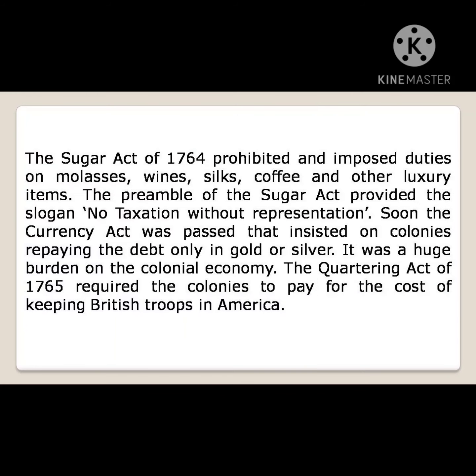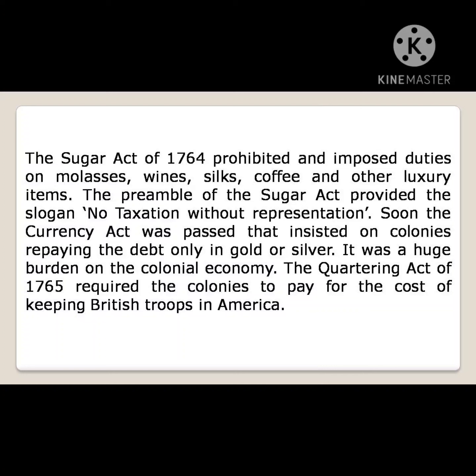The Act of 1764 prohibited and imposed duties on molasses, wine, silk, coffee and other luxury items. Duties were imposed on imported goods. The act was enforced. It led to protests at town meetings also.